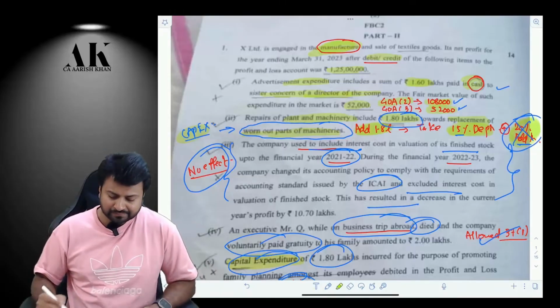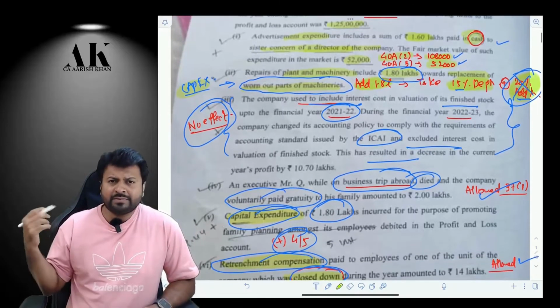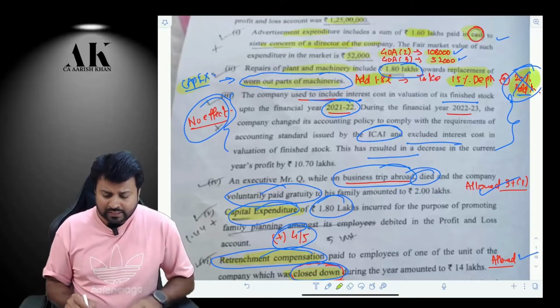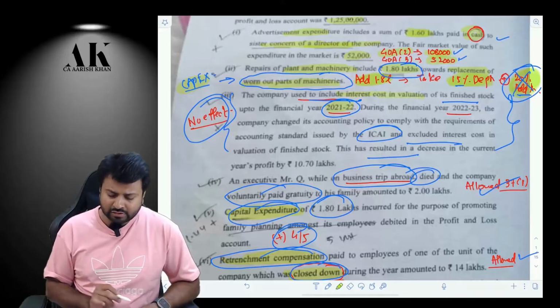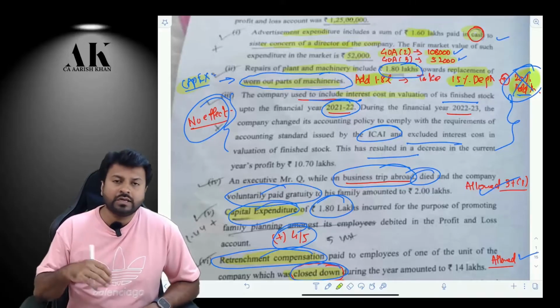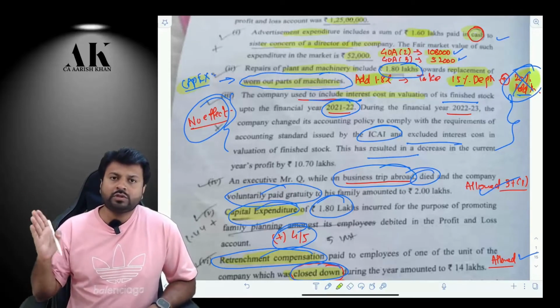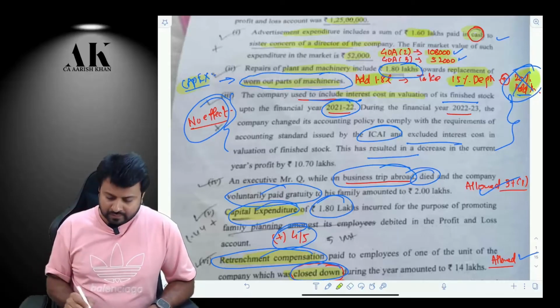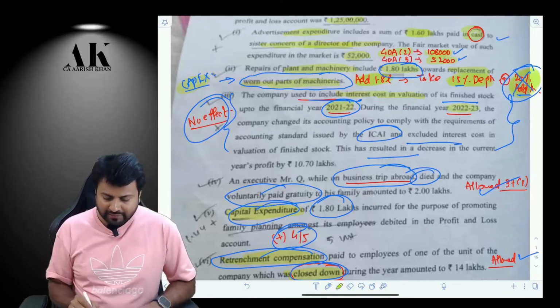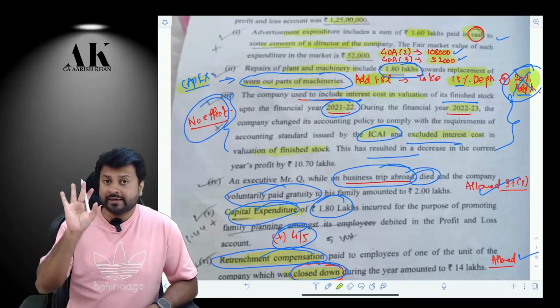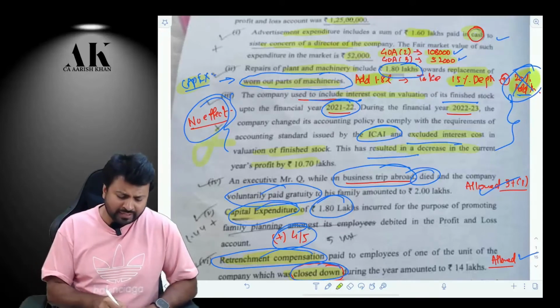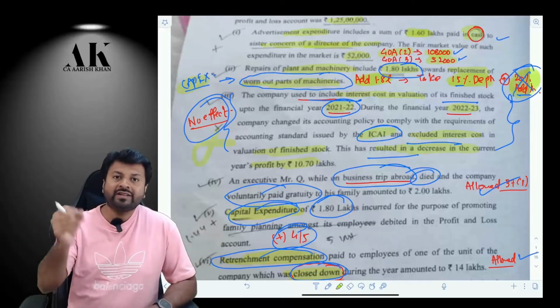Okay, next one is a similar adjustment which we have done in past RTP, mock tests and exam papers, that till 2021-22 the company used to include interest in the cost of fixed assets in the stock. So till last year, that is till 21-22, the company used to include the interest in the stock. But from 22-23 onwards, they have followed the ICDS accounting standards and they have excluded interest from the stock, which is the correct treatment, and they have also decreased the profit accordingly. So everything they have done correctly. So forget about that. Don't give any effect.